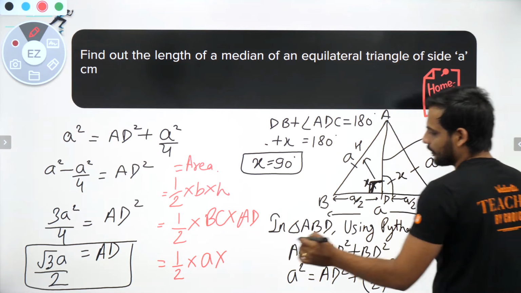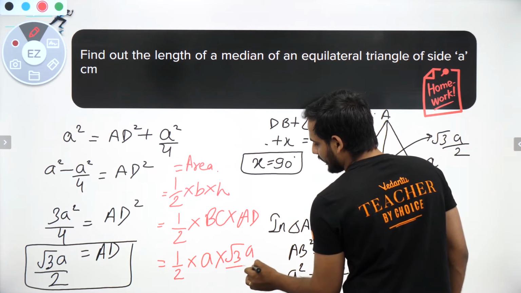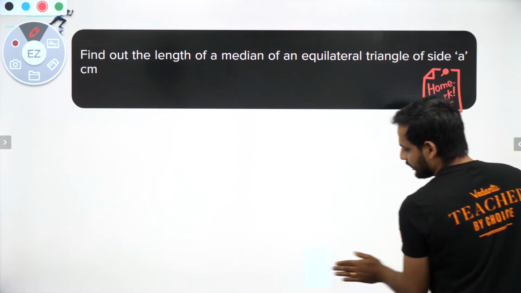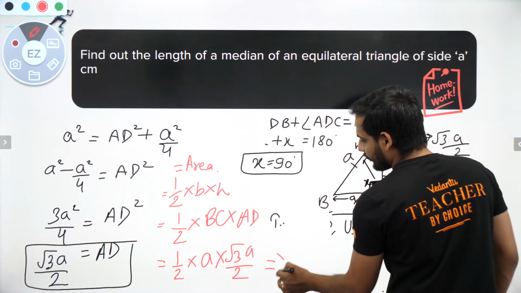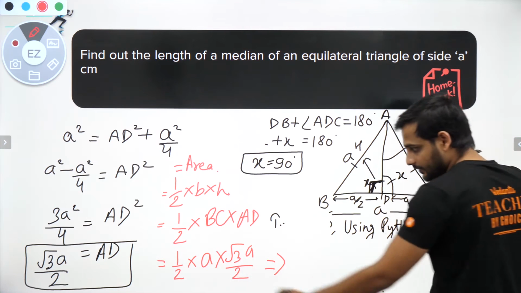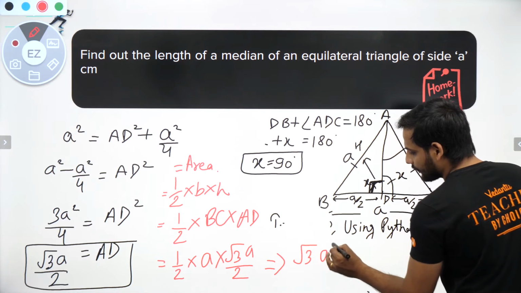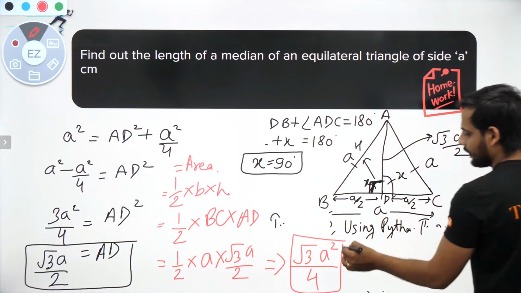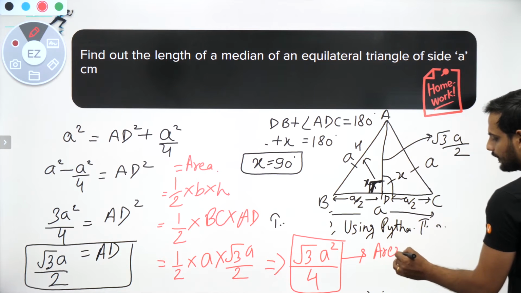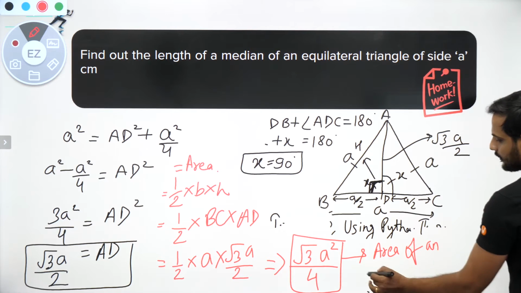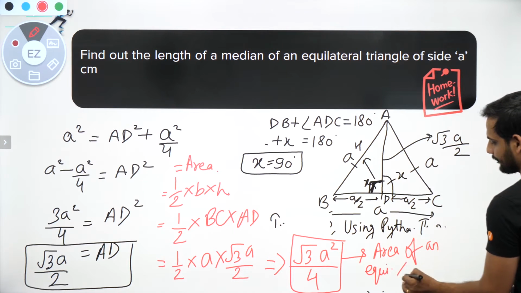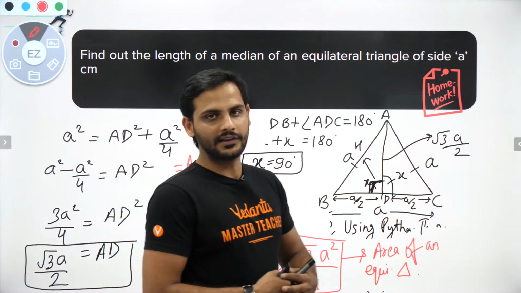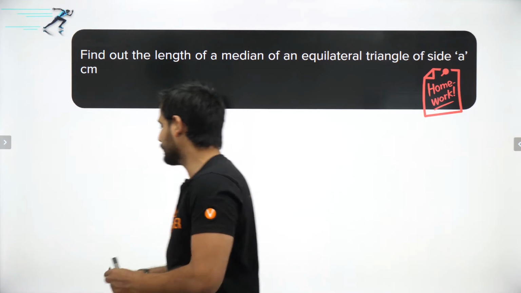AD was the median which we have found out is equal to what? Root 3a by 2. So from here, if you solve this, bachcho, you will be getting the area of any equilateral triangle. Area of any equilateral triangle is root 3 a square, a into a is a square, divided by 2 into 2 is 4. So this is the area of any equilateral triangle. This is only true for an equilateral triangle. So from this single question we have learned so many things. Understood?